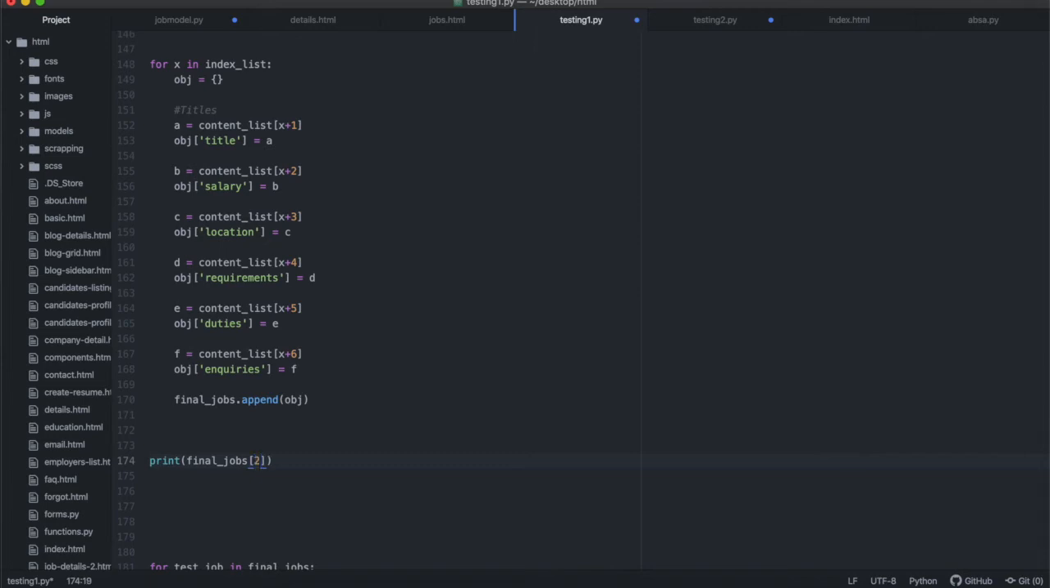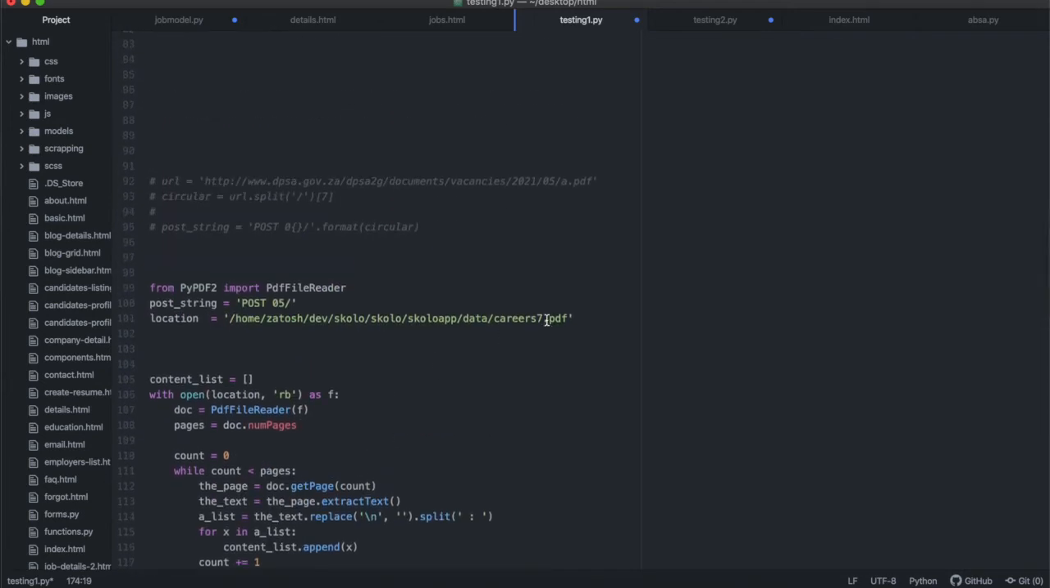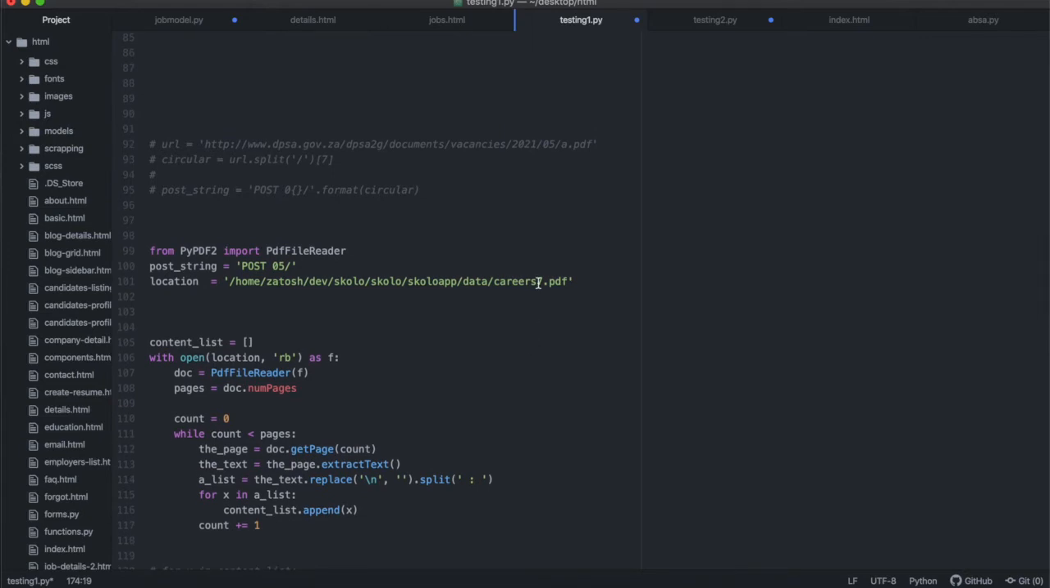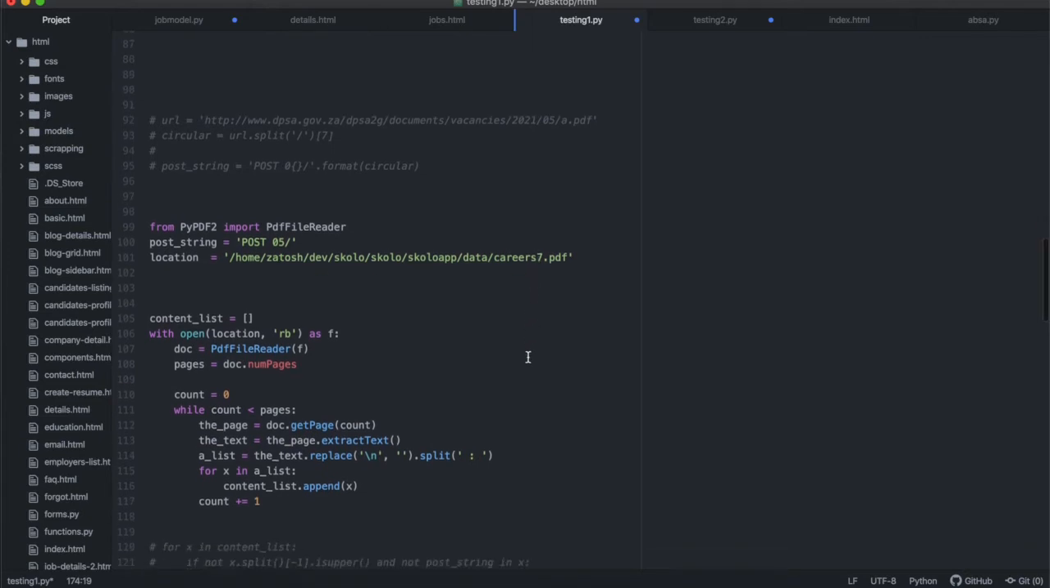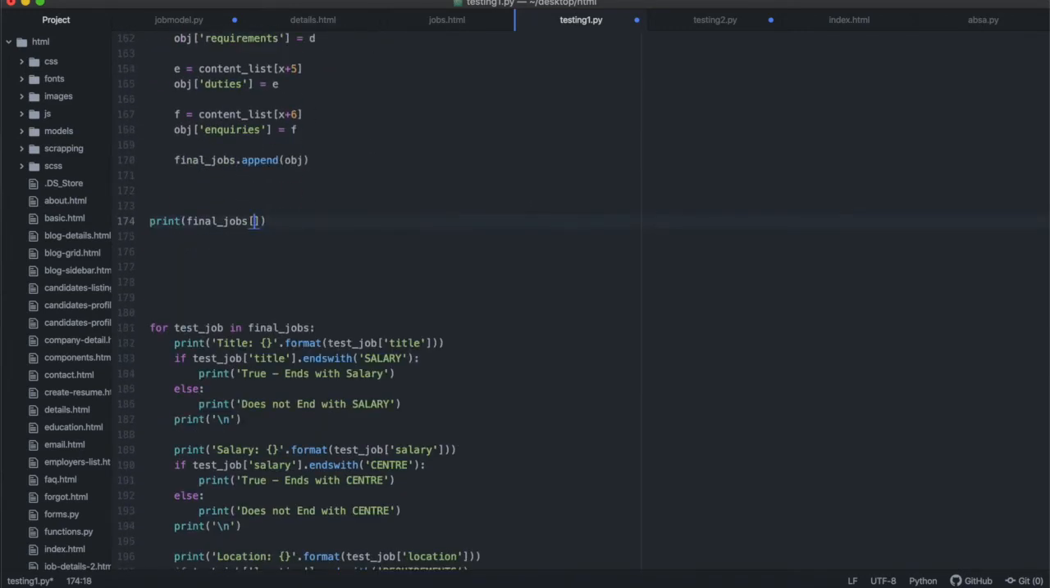The second, because at least I know all the files should have at least 3 jobs in them. I don't know. Which file am I opening? I'm opening career 7, and I don't know which career 7 is. Let's just hope it has at least more than 3 jobs in there, because some of them actually have only one, some of them have only 2. Actually, let me do this one, and assume that it will have at least two jobs.